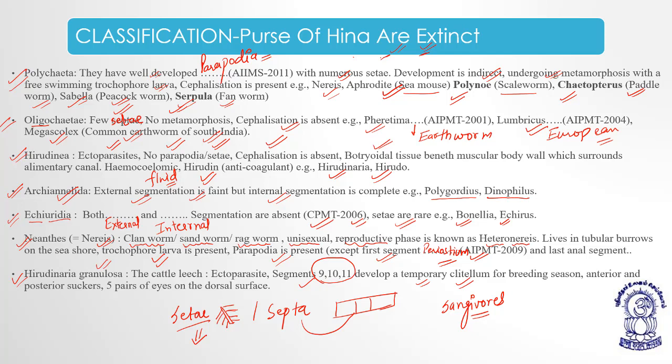They have anterior and posterior suckers. The body is like this. These suckers actually suck blood. Understood? And they have 5 pairs of eyes on the dorsal surface.